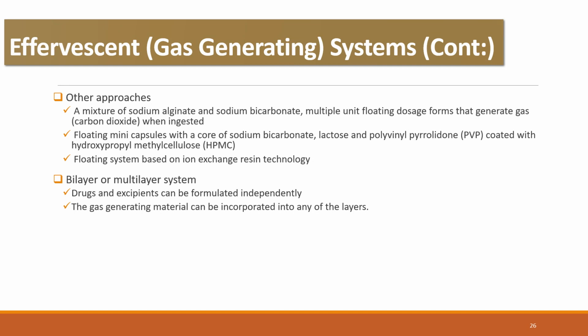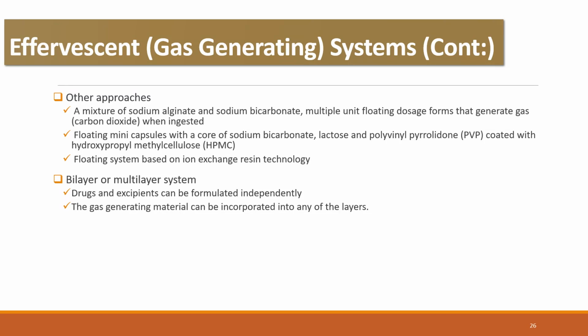Bilayer or multi-layer systems have also been designed. Drugs and excipients can be formulated independently, and gas generating materials can be incorporated into any of the layers, like we had seen in the previous diagram. Drug and excipients were in the core region and the gas generating material was surrounding the core.